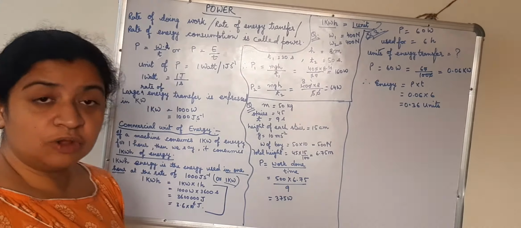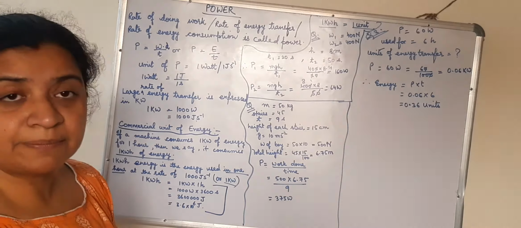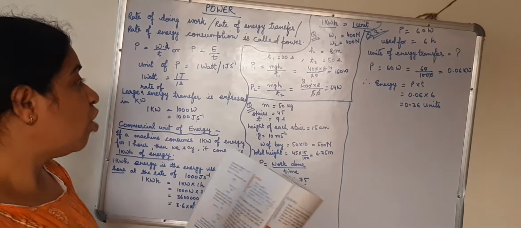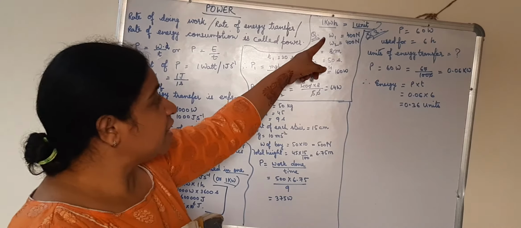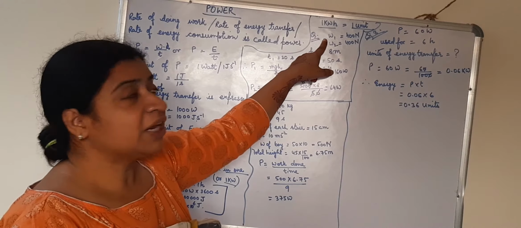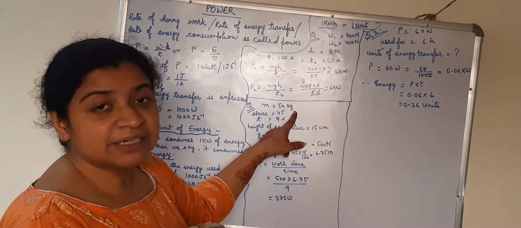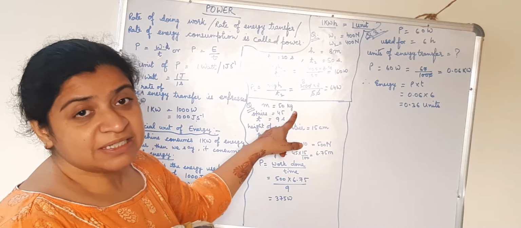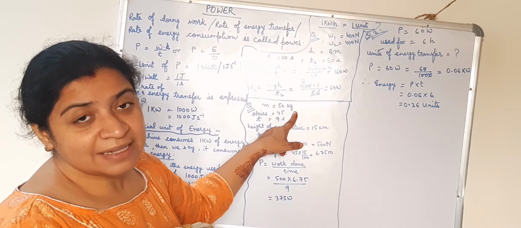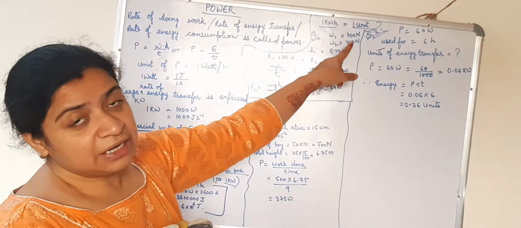Again an example from page number 156, example 11.8. A boy of mass 50 kg. Here we were given mass. Keep this in your mind: whenever you are given weight, the unit Newton will be there. If kg is written along with it, that means it is mass. Do not consider it as weight if you are given the unit as kg. Kg will be mass, Newton will be weight.